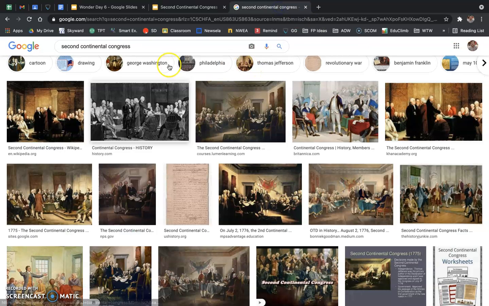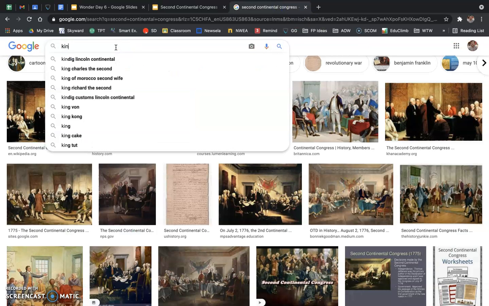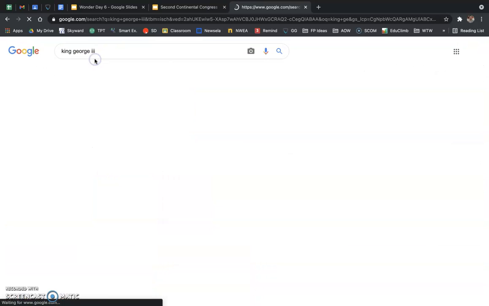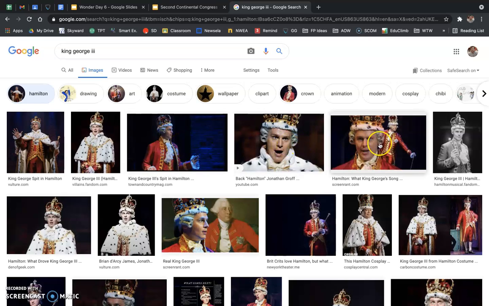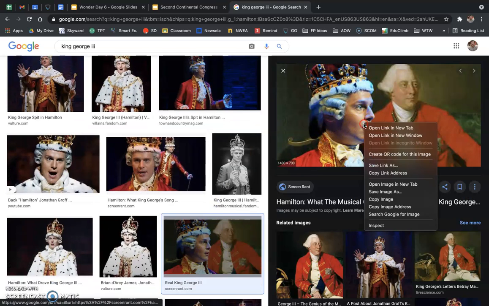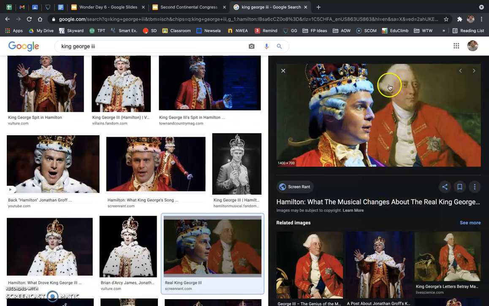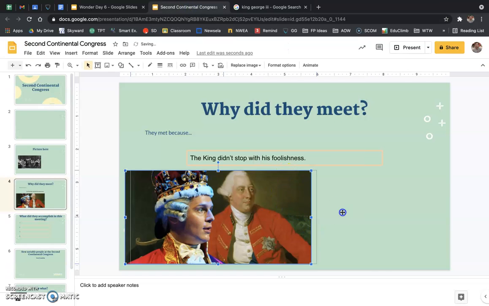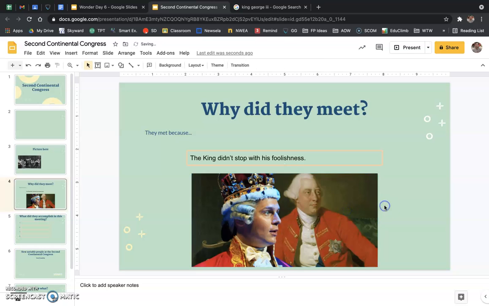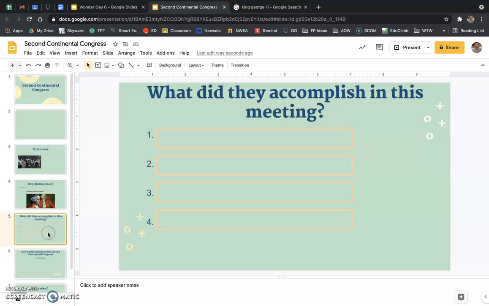All right, so then I'm actually going to put another picture here as well. King George III, if you remember what he looks like. This gentleman here. We looked up a couple pictures of him earlier. I'm going to find that picture from Hamilton. I think he does a good job of kind of explaining just with pictures how crazy he looks. So I'm going to copy this image here. Hamilton and the original too. King did not stop with his foolishness. And there is the king right there. Okay. If you need to pause for a second, you can go ahead and do that. I'm going to move on here though.